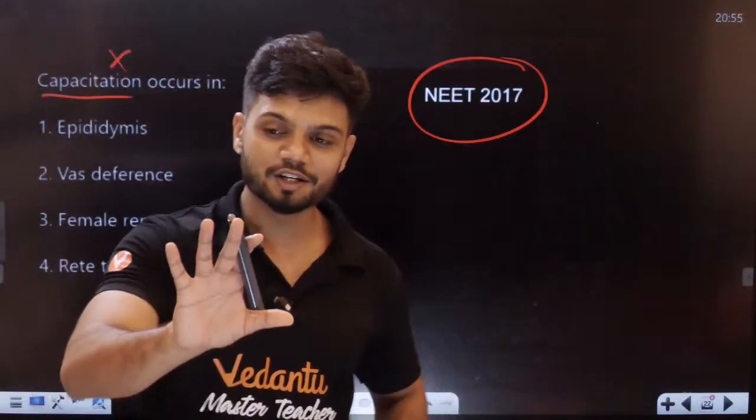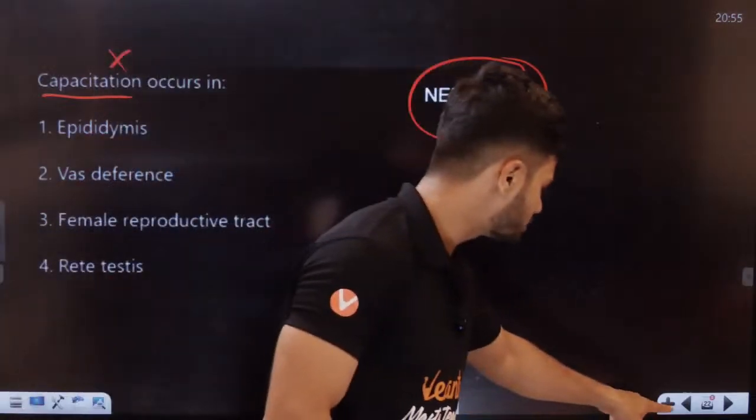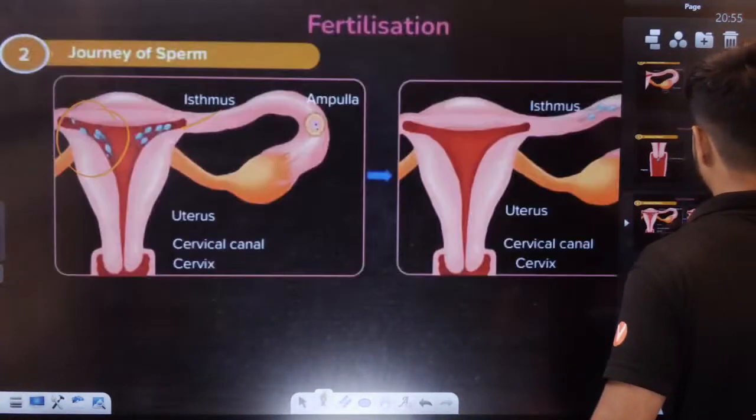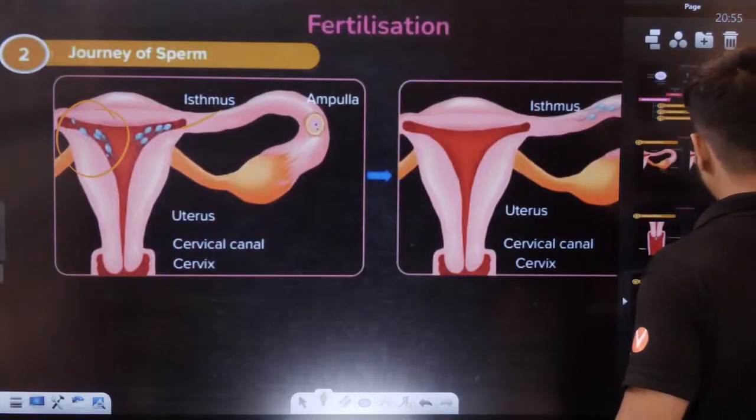Now listen to me very carefully, how the twins are actually formed. First of all, I'll teach you what exactly happens. Every single month, how many eggs are released? First of all, tell me, students. Every single month, 1 egg is released.